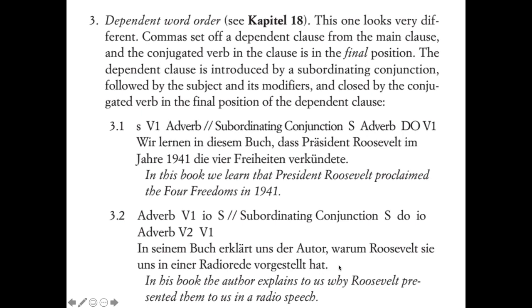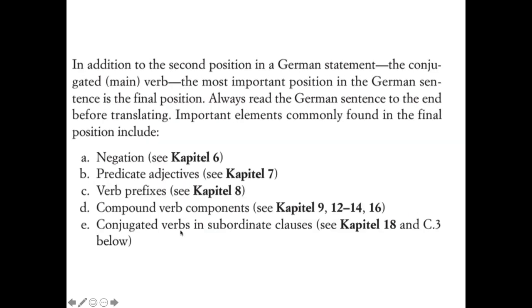So Roosevelt hat vorgestellt, that's the subject and these are two verbs, right? And so what happens is you have the conjugated verb last, and then you have the extra verb, which is the past participle here, that's going to be second to last. Okay. And then in addition to the second position in a German statement, conjugated main verb, the most important position in the German sentence is the final position.